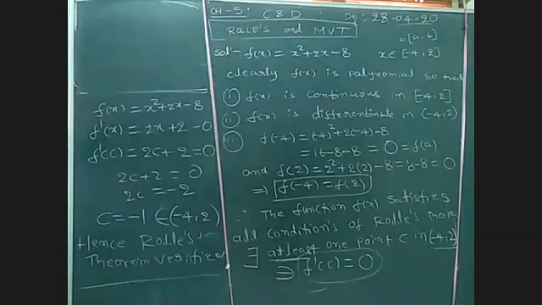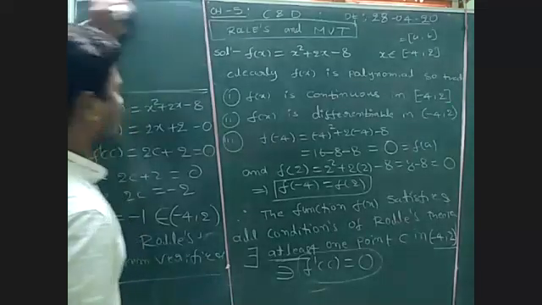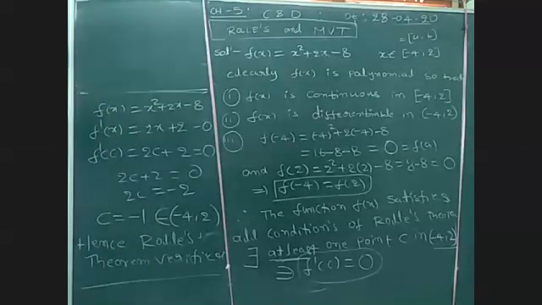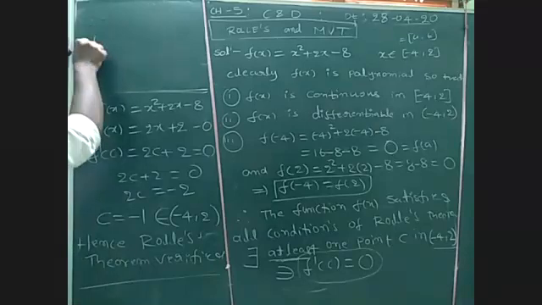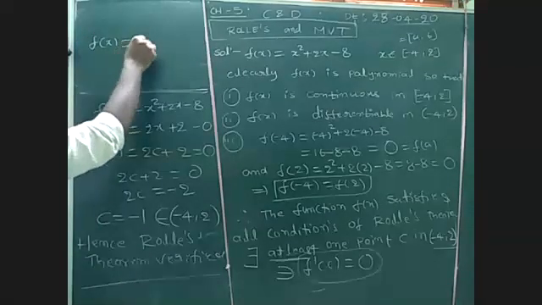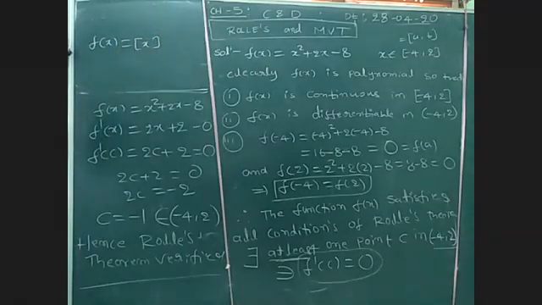Now the second one is f of x equal to step x. We already checked its continuity property. It is not continuous, as we already proved.